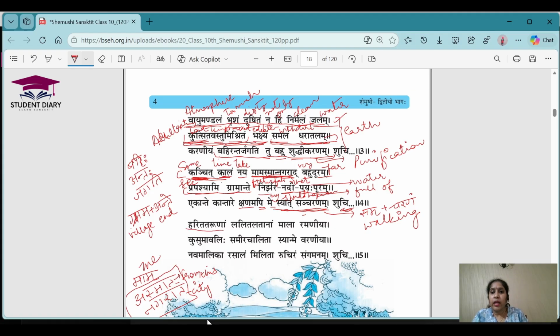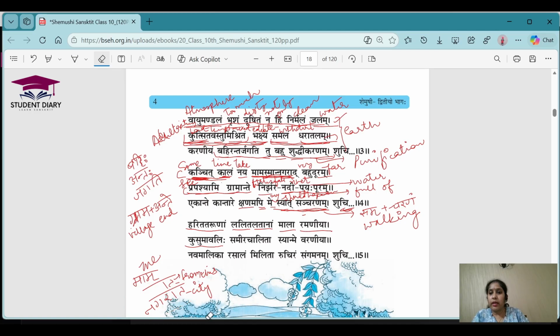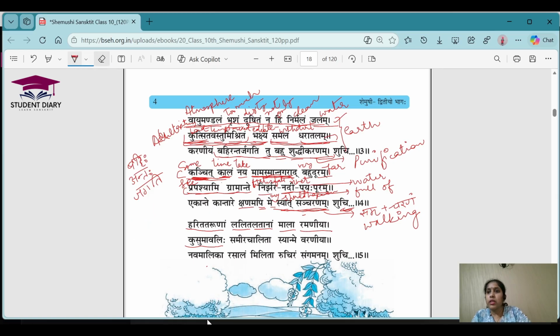Harit Tarunam, Lalit Latanam, Mala, Ramaniya, Kusum Avalihi. So this is made up of again two words. So I will erase this part, so that will help us to get some space for writing. I hope these are all written by students. Kusum Avalihi is made up of two words, Kusum and Avalihi. Understood? Samir Chalita, Syan Mein. Syan Mein is made up of again two words, Syat, Mein. Varniya, Nav Malika, Rasalam Milita, Ruchiram, Sangamanam.